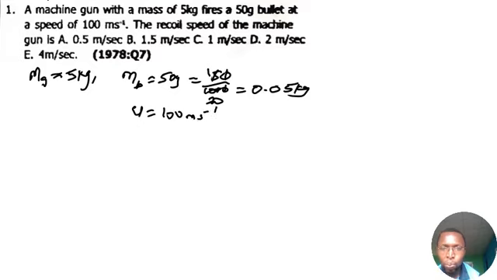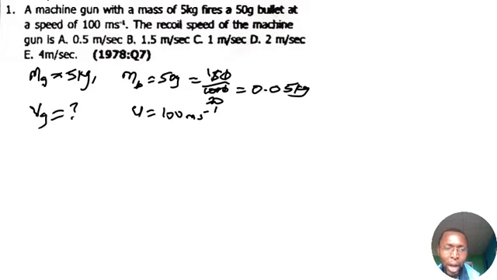Now the recoil speed of the machine gun. What will now be the machine gun speed? Remember that the gun will move backward. So let's say we have it as the final speed of the gun. What is the final speed of the gun? Question mark. We do not know this. Take note that the recoil speed of the machine gun is what we are looking for now.